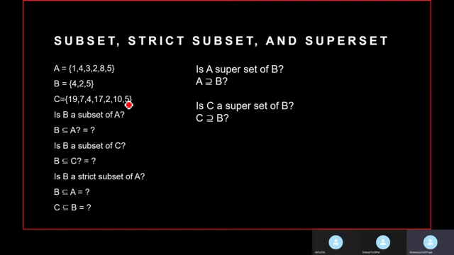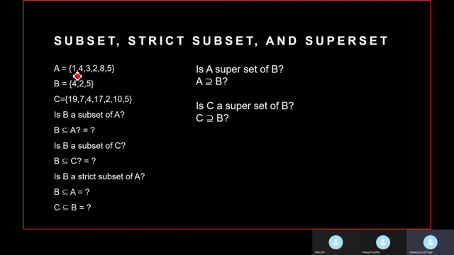So for a strict subset, is B a strict subset of A? Now we have all the elements of B present in A, but A also has some additional elements. So that implies that B is a strict subset of A.